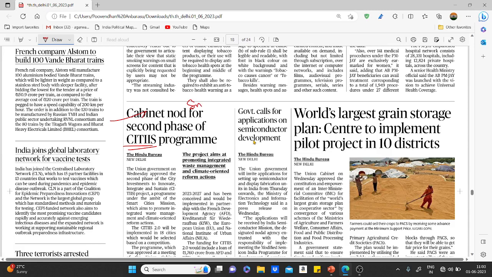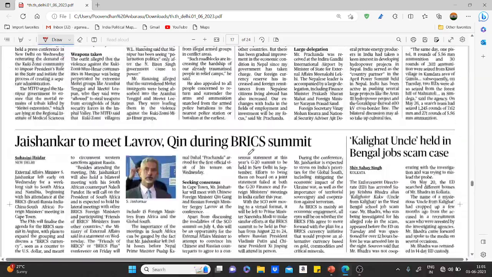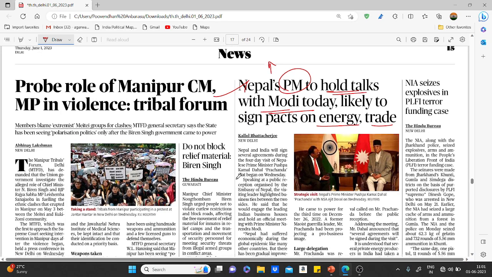We discussed in the last session about the smart city project and the world's largest grain storage plant. This we will discuss under PIB, Press Information Bureau. These are all the important topics that you need to focus on for the day. Add on to that, you can give a read over the topic related to Nepal's Prime Minister to hold talks with Modi today, likely to sign pacts on energy and trade. This Nepal and India relationship we also discussed already in the last session.